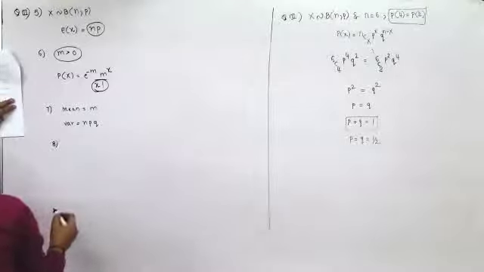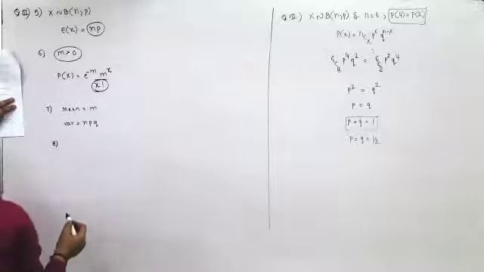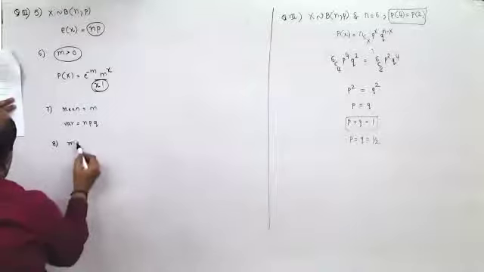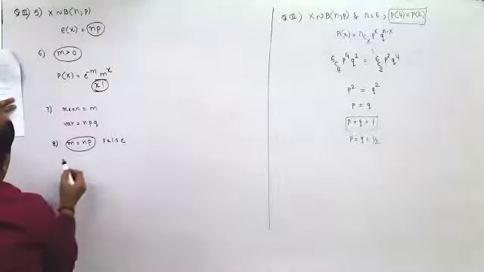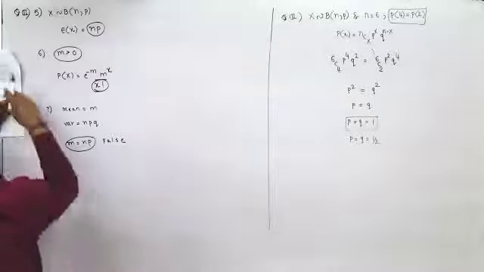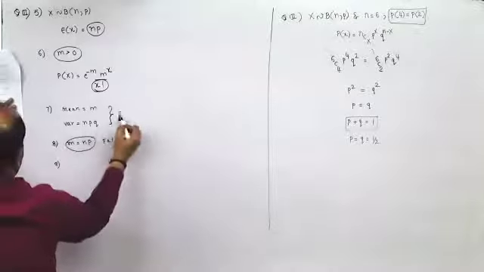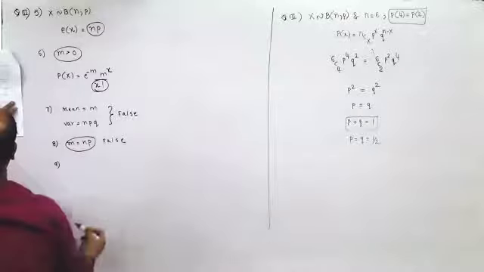Eighth one: n is very large, p is very small, then X follows Poisson distribution with n equal to m into p. So it is wrong. It should have been m equal to n into p. So false. Ninth one, this is also false.